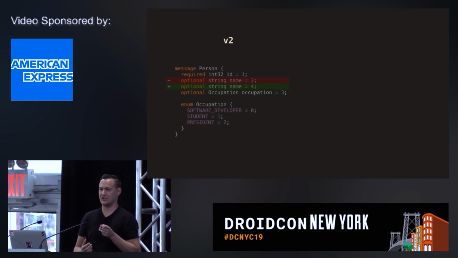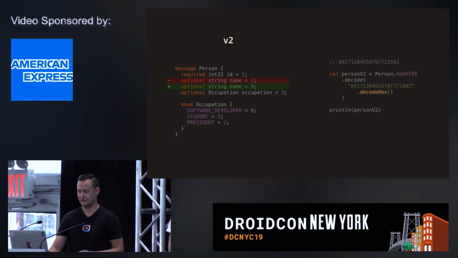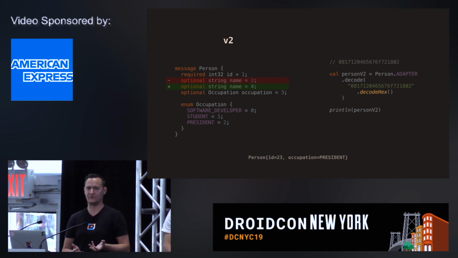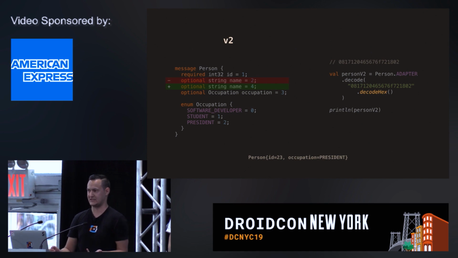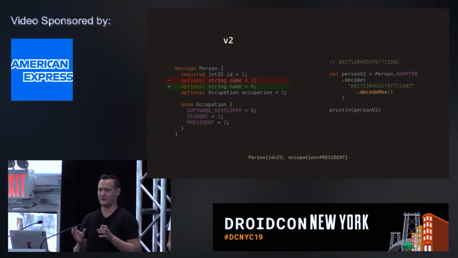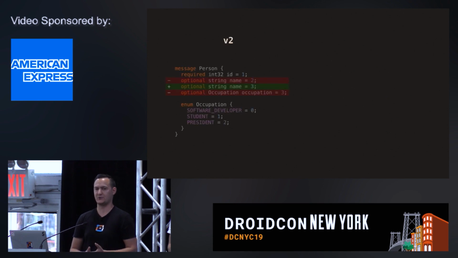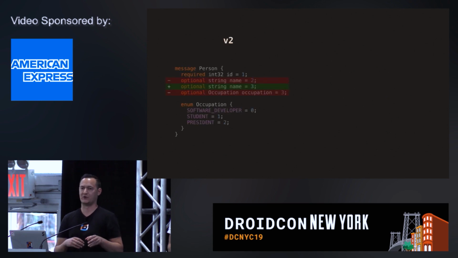So what if we try to change the tag value on a field? I mentioned that the tags have to be unique, and it's a unique representation of each field in Protobuf. So if we try to change the value of the field, the deserialization mechanism will not be able to find data for that field, because it lost the key for that value, so it's kind of lost. So it's not the best thing to do to your schema. Naturally, the fields and tags have to be defined once, and then you shouldn't really change them. Because a more dangerous situation is reusing the tag, which was already used for a different field.